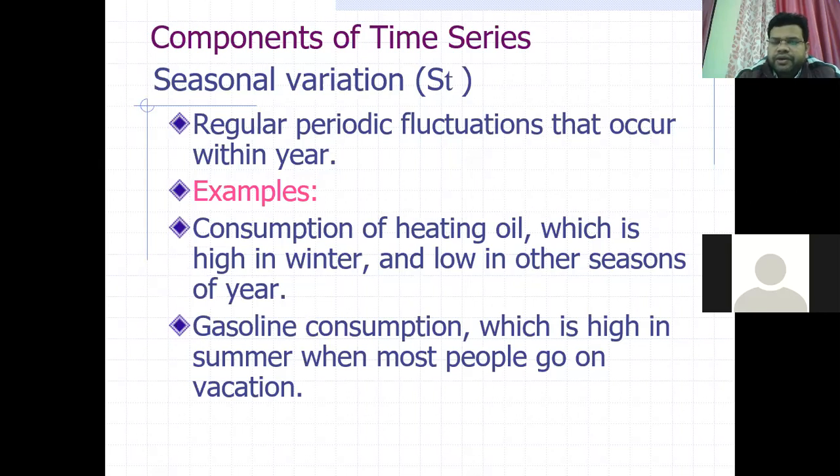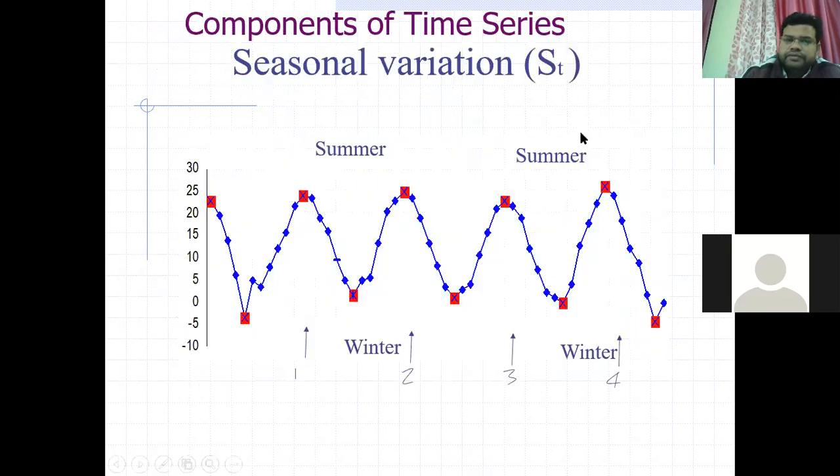I have also told you that the sale of woolen cloths will increase in the winter season and the sale of umbrellas in the rainy season will increase. So these are the seasonal variations, according to the season.